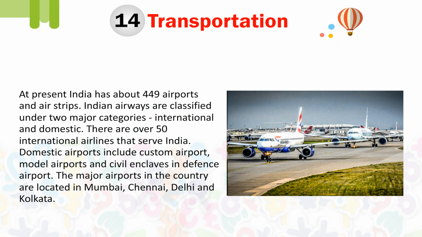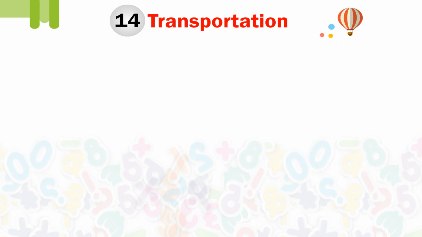At present, India has about 449 airports and airstrips. Indian airways are classified under two major categories, international and domestic. There are over 50 international airlines that serve India. Domestic airports include Custom Airports, Model Airports, and Civil Enclaves in Defence Airports. The major airports in the country are located in Mumbai, Chennai, Delhi, and Kolkata.